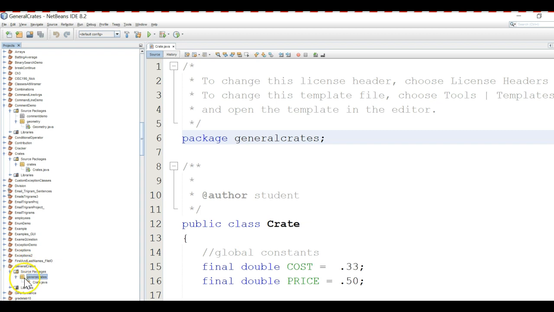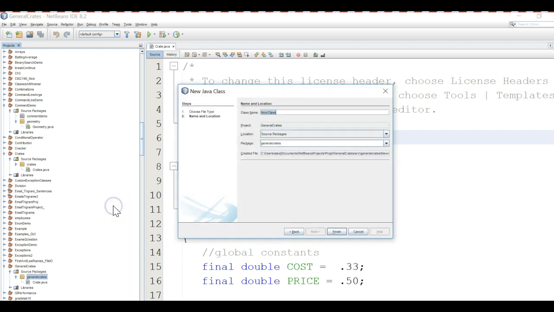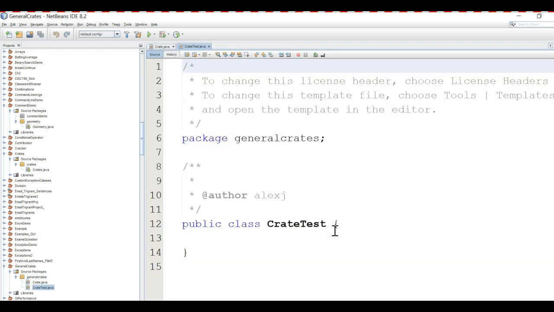And then in the projects window, just right-click General Crates, that package name, and this is supposed to be an icon of a package. And then if you right-click and select New Java Class, then we can add a new class called Crate Test. And I'll just leave the other defaults and select Finish.